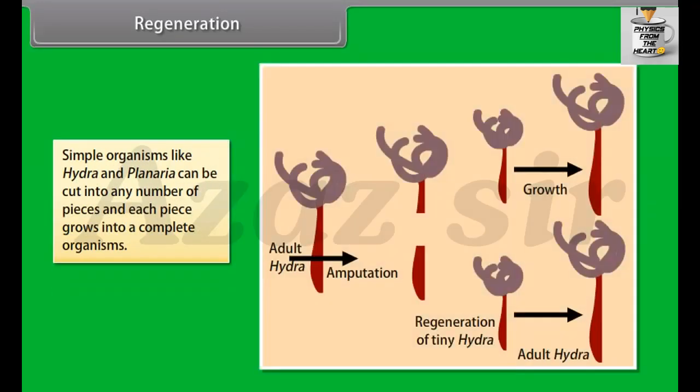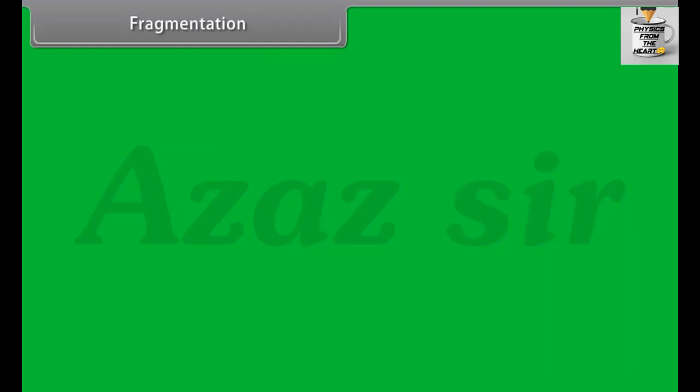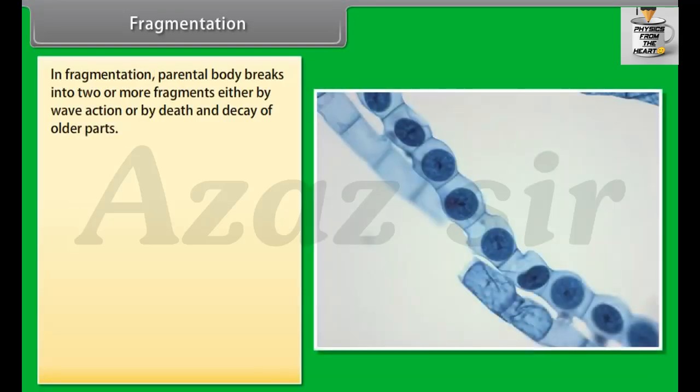Simple organisms like Hydra and Planaria can be cut into any number of pieces, and each piece grows into a complete organism.